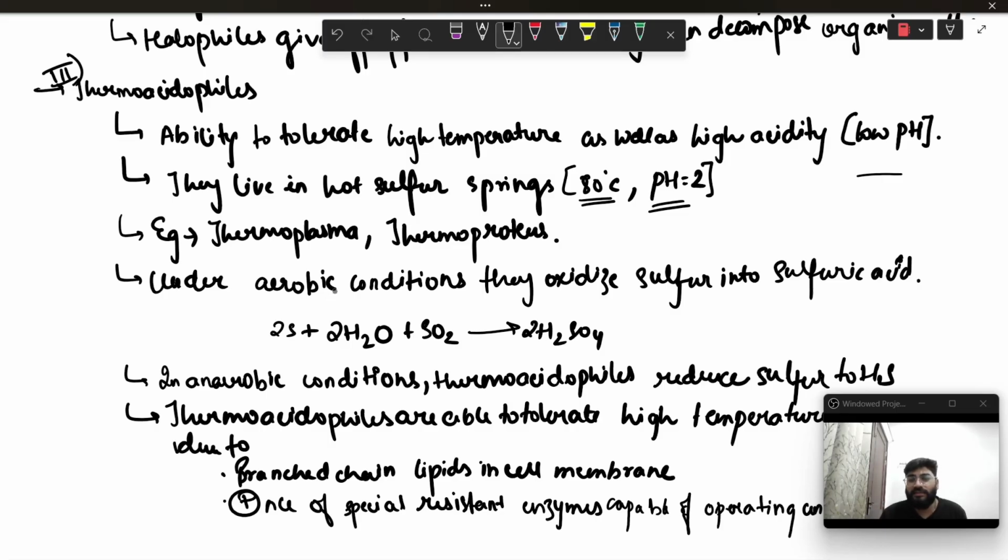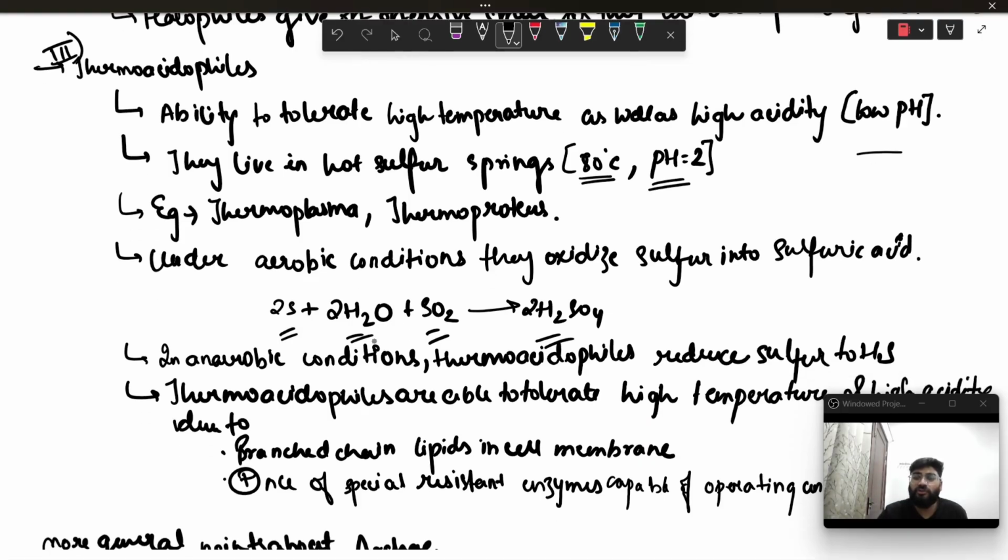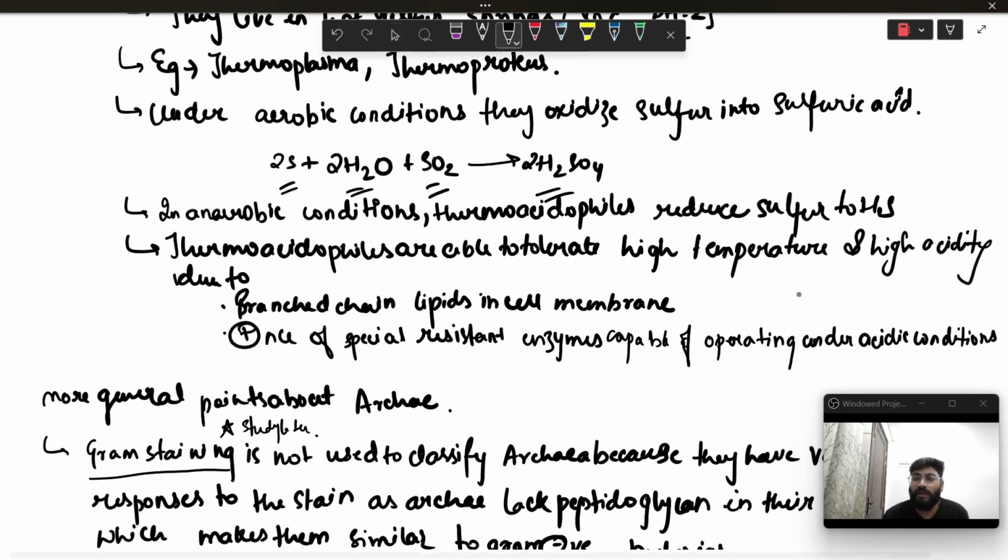Under aerobic conditions, they can oxidize sulfur into sulfuric acid. You can see the reaction here: 2 S plus 2 H2O plus 3 O2 gives 2 H2SO4. In anaerobic conditions, the thermoacidophiles reduce sulfur to H2S when oxygen is lacking. So instead we get H2S.